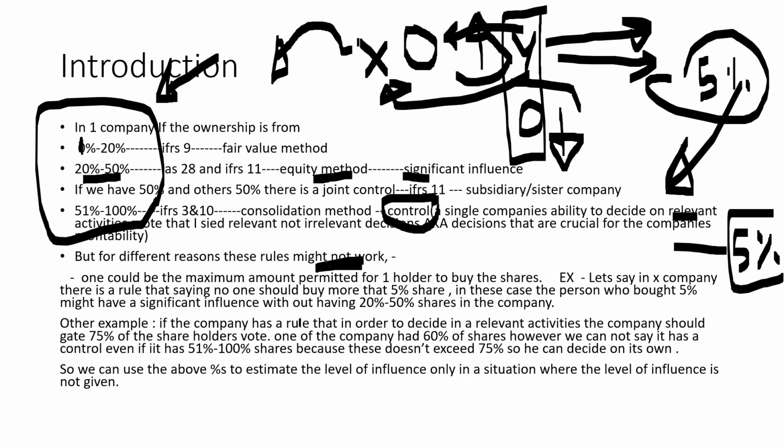The other is, if a company has a rule that in order to decide on relevant activities, a company should get 27% of shares, or if X company says, in order to decide the rules of X, or if X company sets a rule that says you can only decide